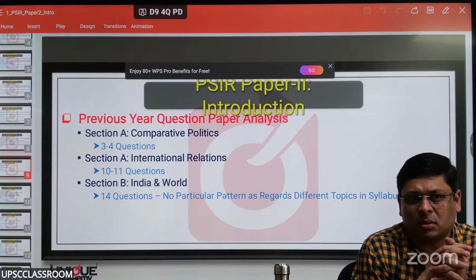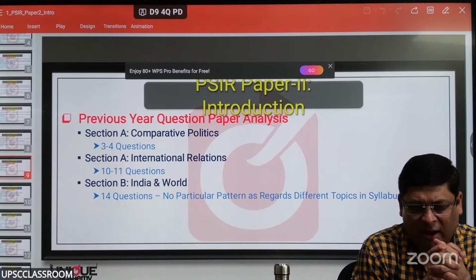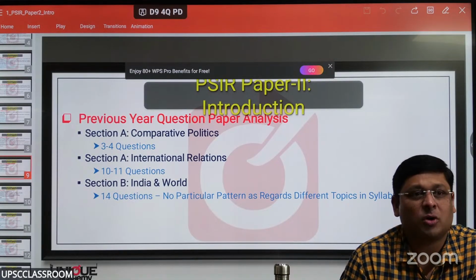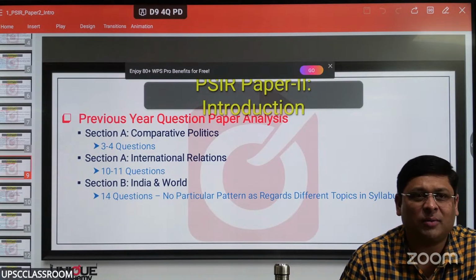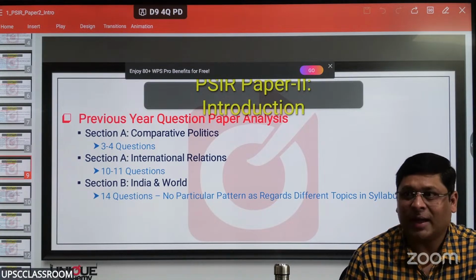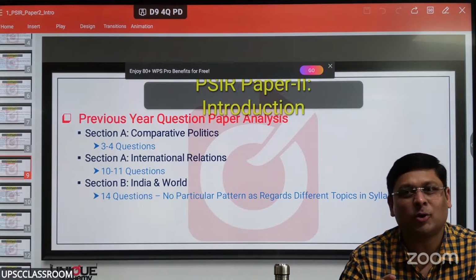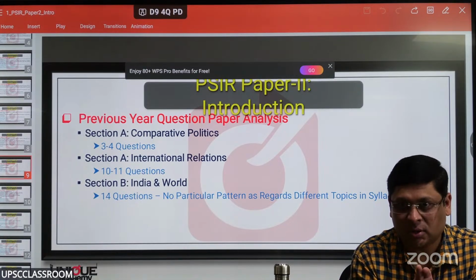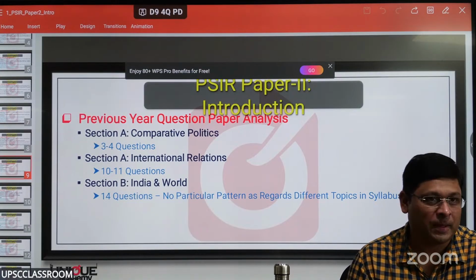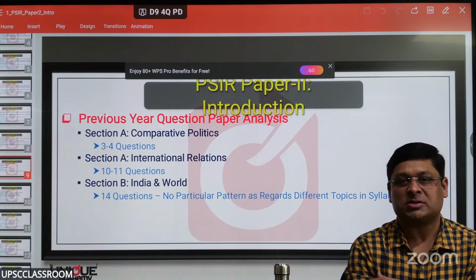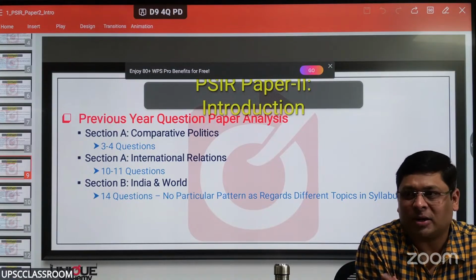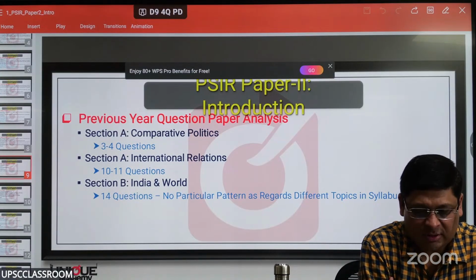Timing in the sense? It should be prioritized first. I told you, right? In the approach, I made it very clear that the foremost thing is to study and develop control, hold over Section A. And I also talked in a micro manner. Understand Plato or Aristotle first. It is not that you jump straight in. Understand concepts first, ideologies, and then go to Western political thought. But how good you are in political science is decided by how good you are in Section A. So that is the most important part of the political science syllabus, right?